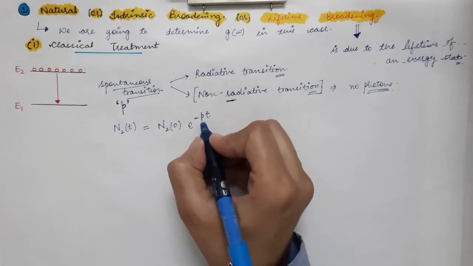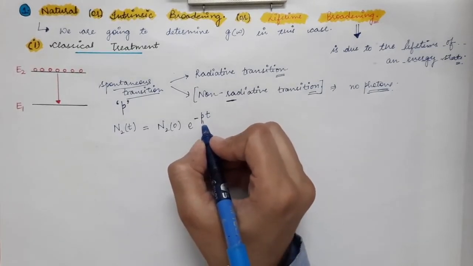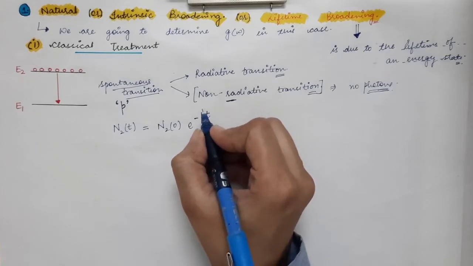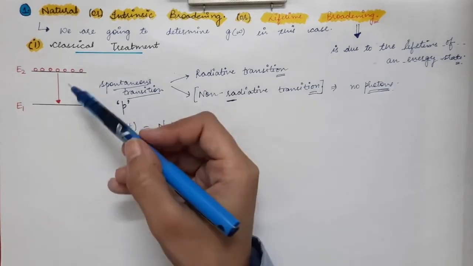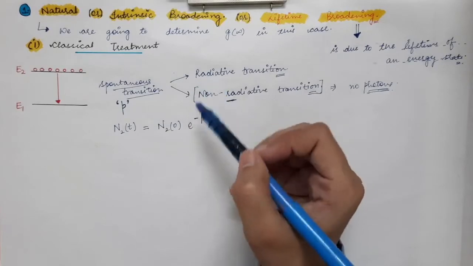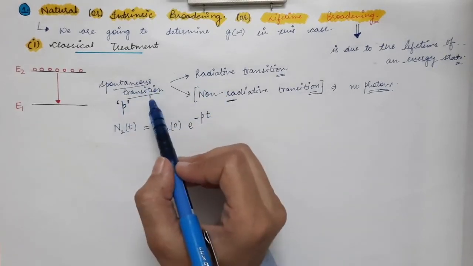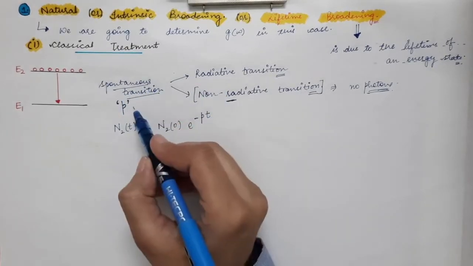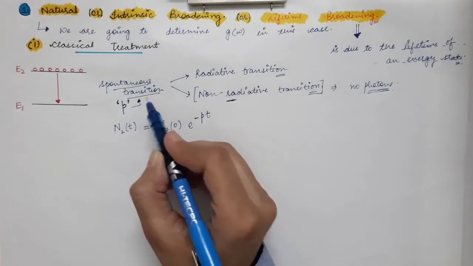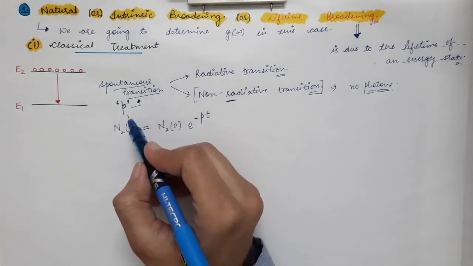There, P was the probability of the downward transition per unit time, which is nothing but the probability of spontaneous transition per unit time.